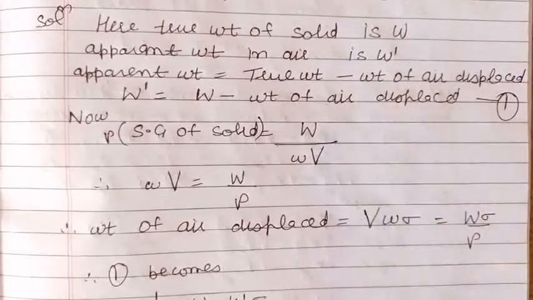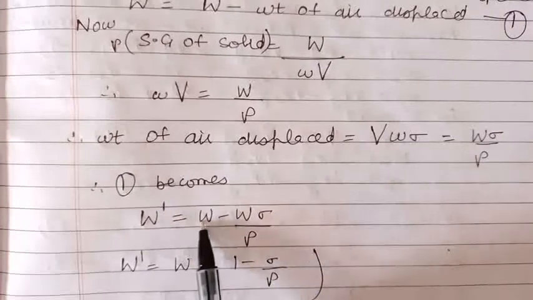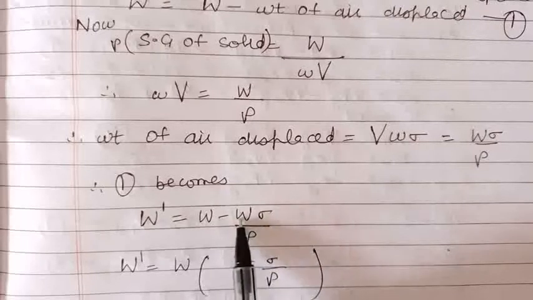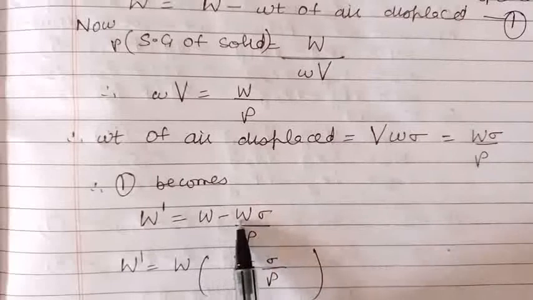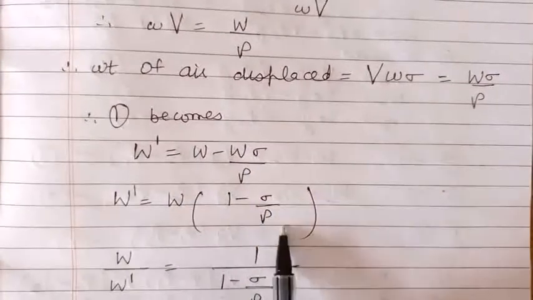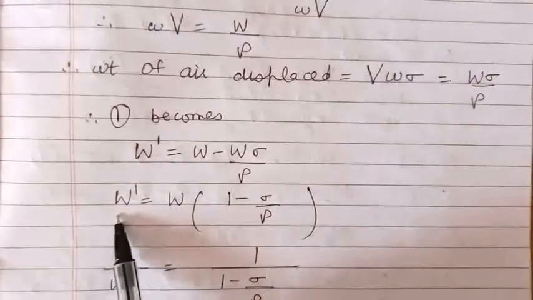So this equation becomes W dash is equal to W minus the weight of the air displaced, which is W into sigma upon rho. From here W can be taken common. Inside we have 1 minus sigma upon rho. This term is taken to the left side.